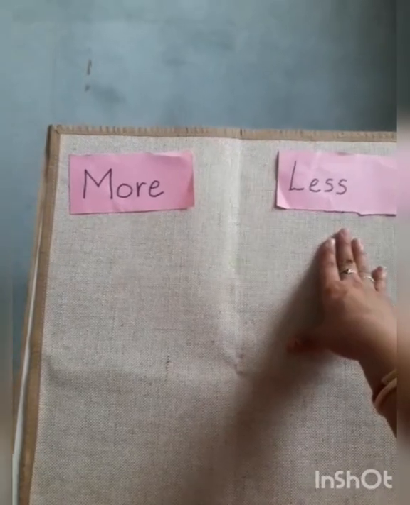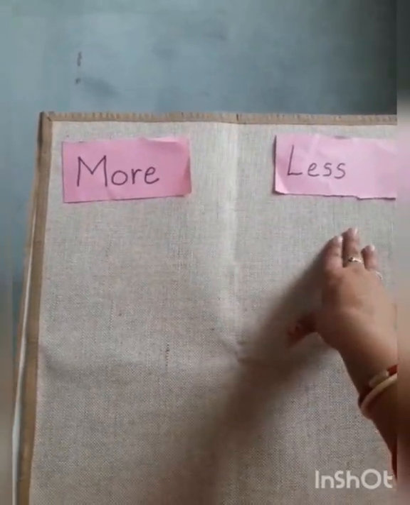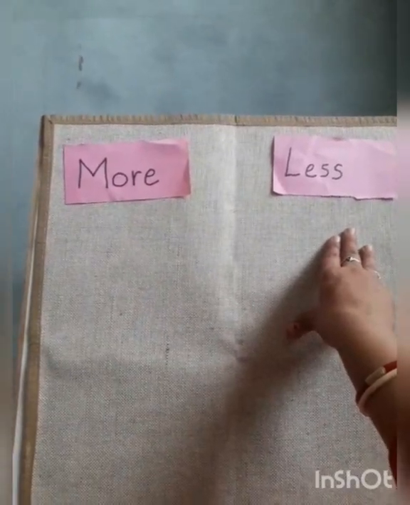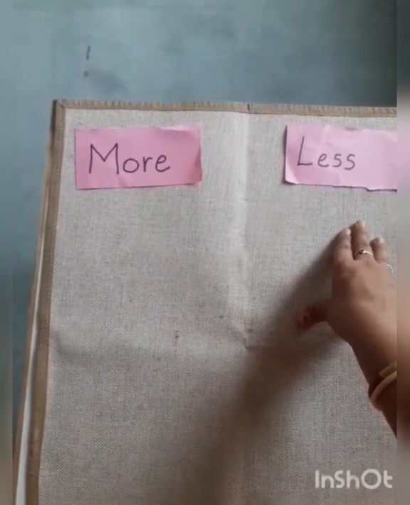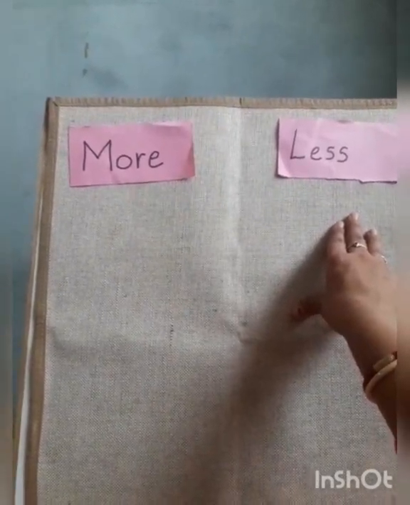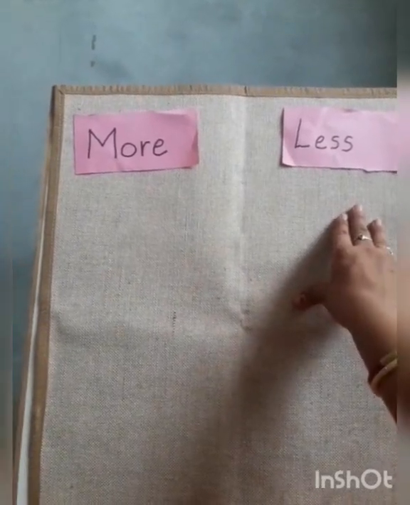In this concept, the group which has more numbers of things when we count is more in quantity, and which has fewer in number is less in quantity.